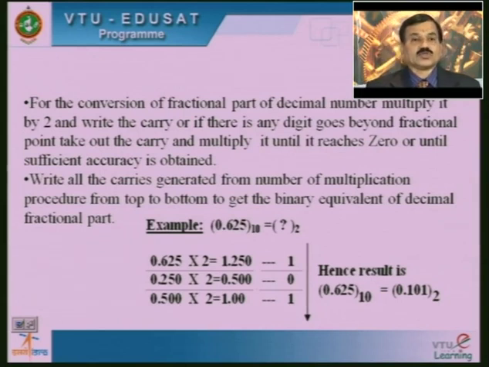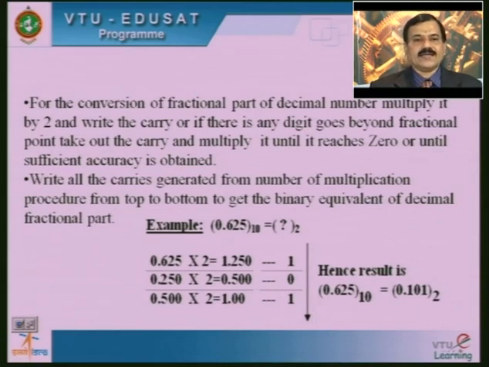When it comes to the fractional value, for the conversion of the fractional part of the decimal number, multiply it by 2 and write the carry. If any digit goes beyond the fractional point, take out the carry and multiply again until it reaches 0 or until sufficient accuracy is obtained. Secondly, we should observe one more point.